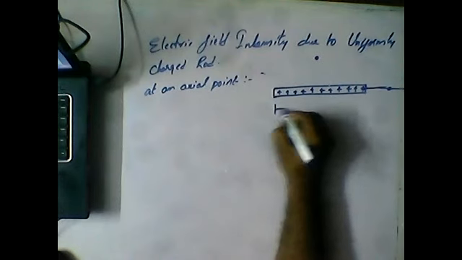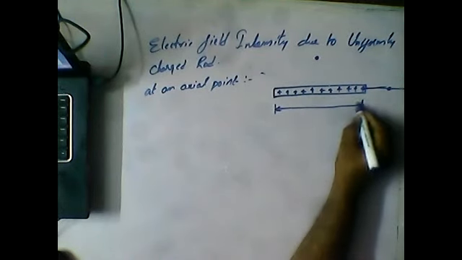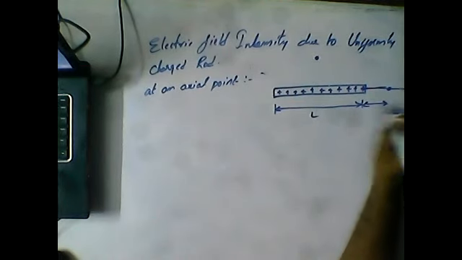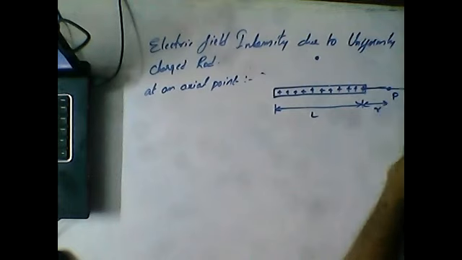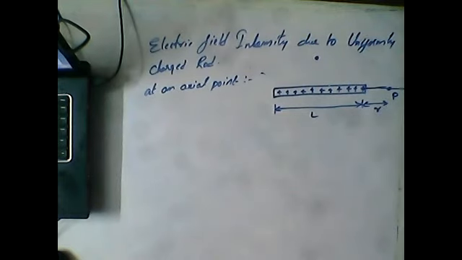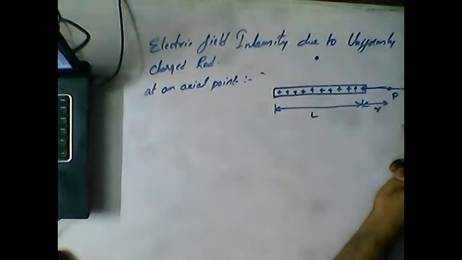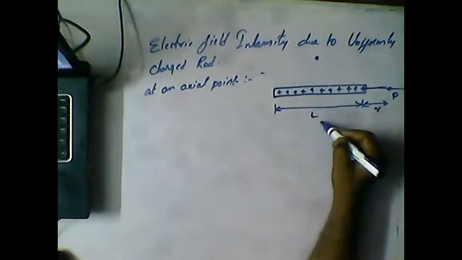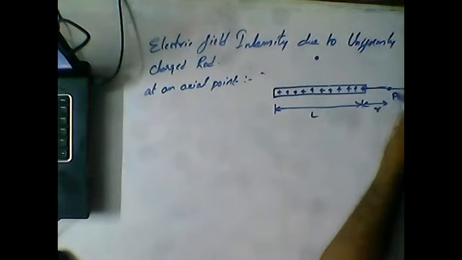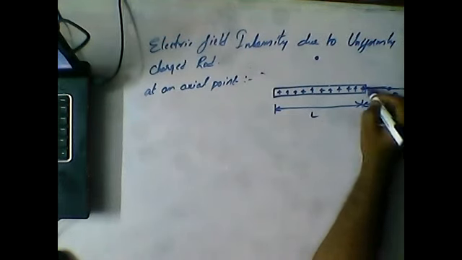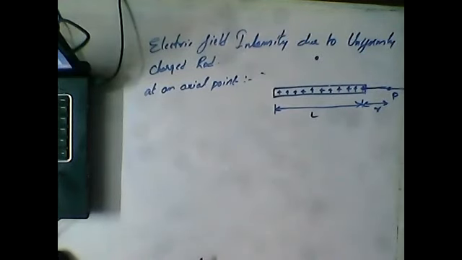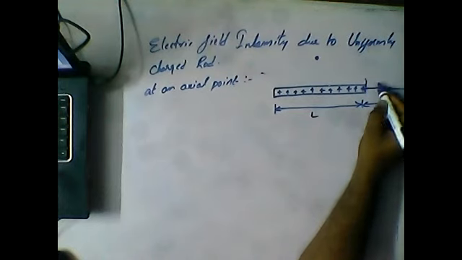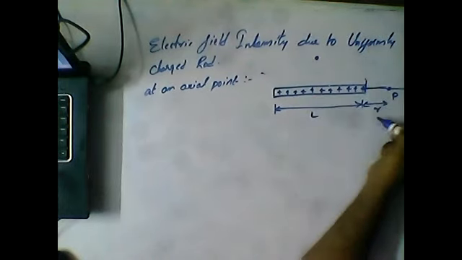Consider a rod of length L, a uniformly charged wire or rod, and consider a point P at a distance of r from one end of the rod. So here the distance between this end and the point is r, and the other end is L plus r.